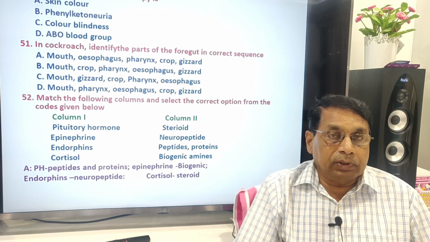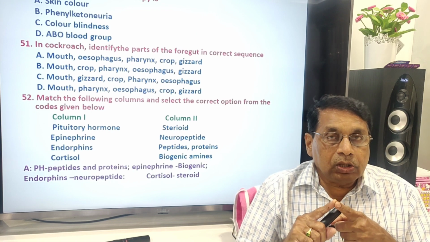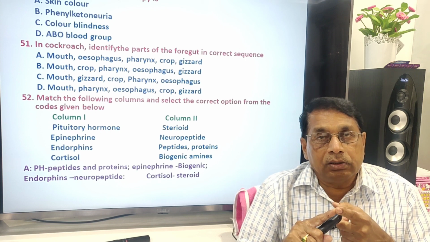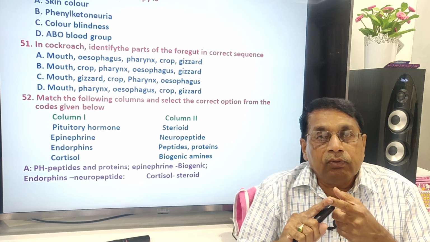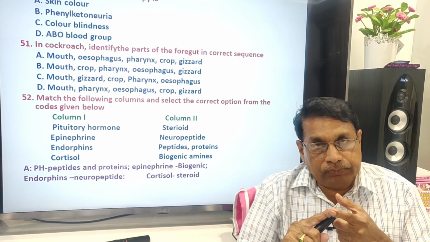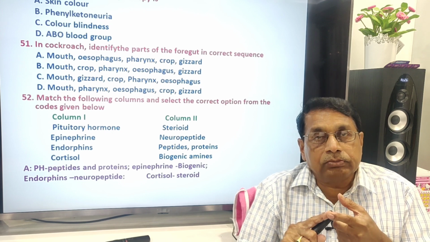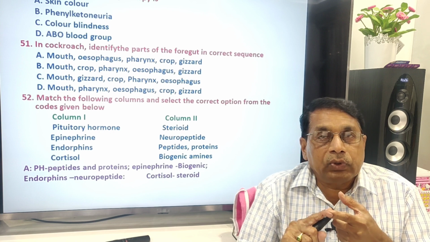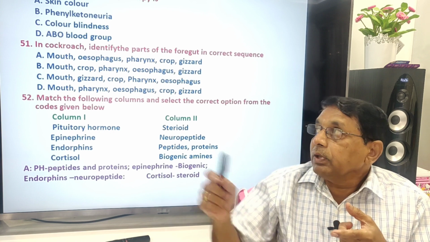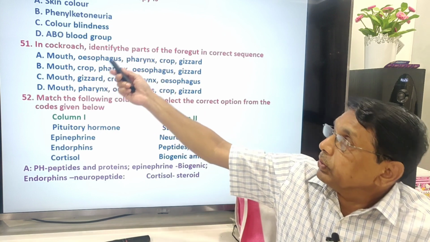What is pleiotropy? One gene controlling, regulating more than one phenotypic character. One gene regulating, expressing more than one phenotypic character is pleiotropy. Phenylketonuria.